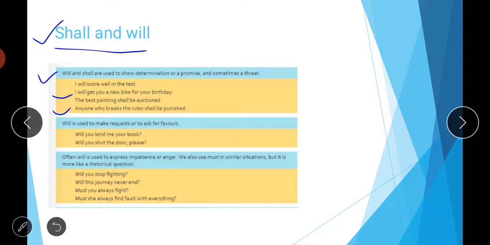Then will is used to make requests or to ask for favors. So, will you lend me your book? So when you want to ask for any favor, you can use this word: will you lend me your book? Will you shut the door please? So like this, when you make requests or ask for a favor, you can use this word will.